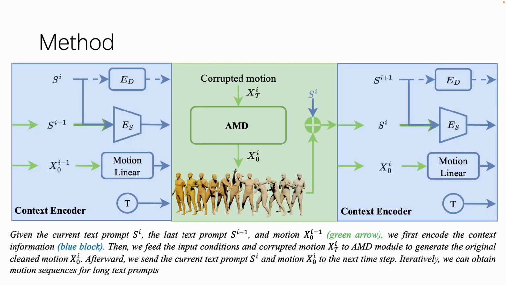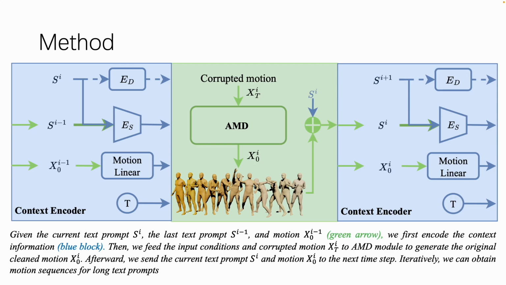To address the aforementioned limitations and challenges, we propose the Autoregressive Motion Diffusion Model, AMD, that can generate motion sequences with complex long content, variable duration, and multiple modalities. Considering the high dimensionality of complex long motion sequences, in order to better capture the dependencies between texts and motions in long sequences, AMD combines the text description at the current time step with the text description and motion information at the previous time step as conditional information to predict the motion sequence.